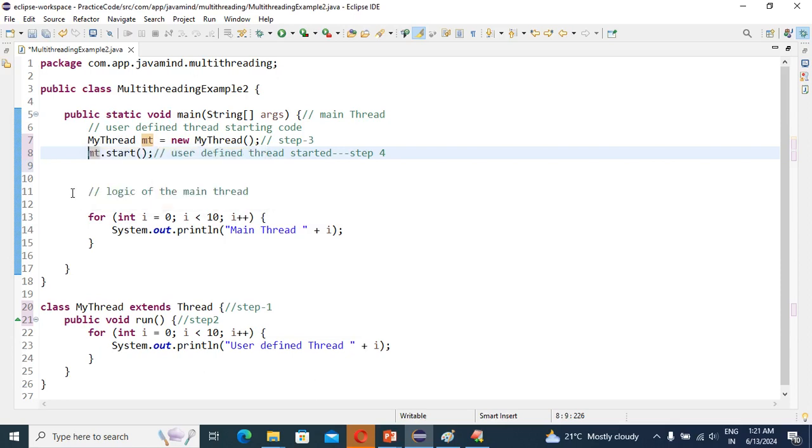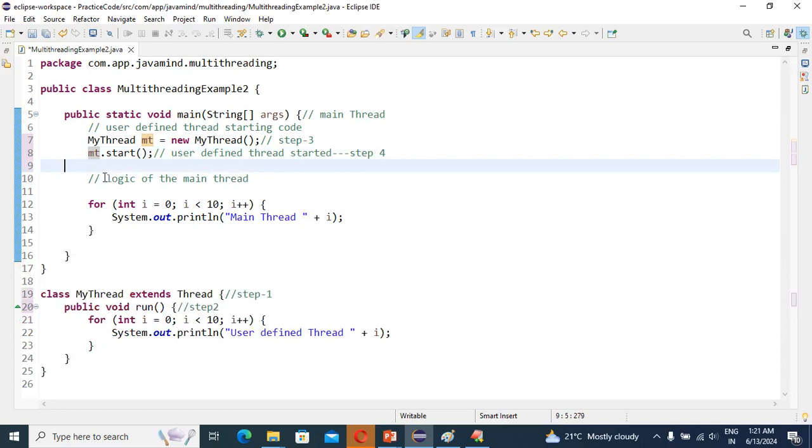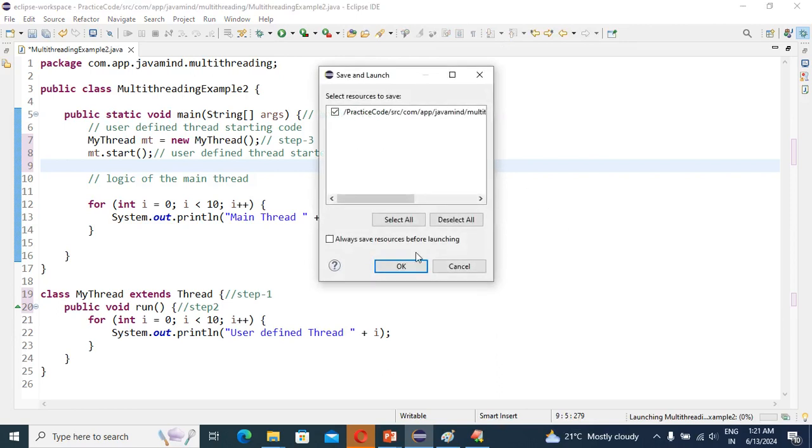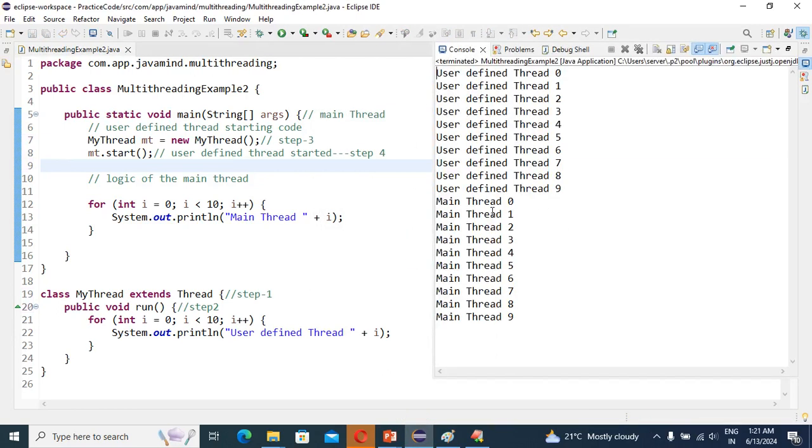If myThread is registered into the thread scheduler, automatically the run method will be called. If the run method is called, that means our application is executed, right? If our application executes, our output will come. So what output is coming here? You can see here, this is our output.